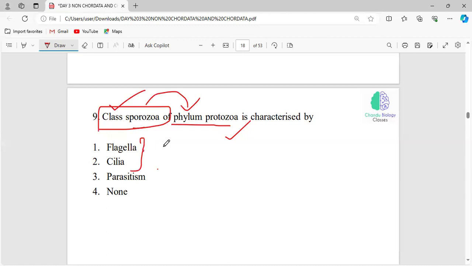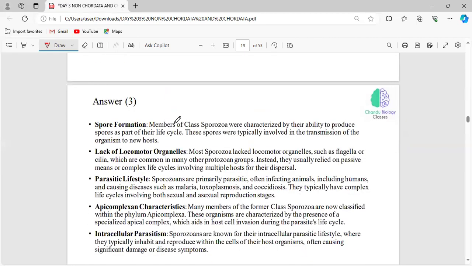This class Sporozoa is one of the classes under the phylum Protozoa, and they have no locomotory structure. So flagella and cilia are not found in the class Sporozoa. Instead, flagella will be the locomotory organelle for the class Sarcomastigophora, and cilia will be the locomotory organelle for the class Ciliophora, for example Paramecium. And parasitism will be the correct answer, because Sporozoa have Plasmodium and they are parasites. The answer will be option 3.